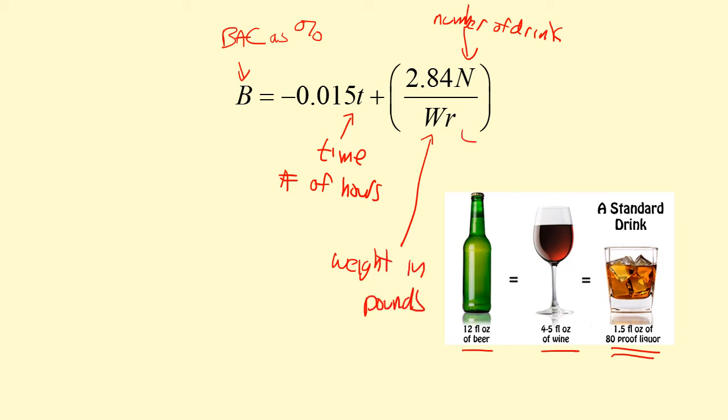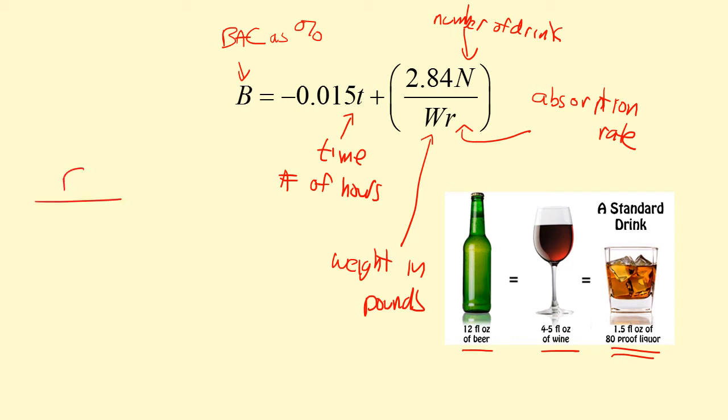And this R is something a little unexpected. This stands basically for the absorption rate of the alcohol. This varies from person to person, but the biggest thing that causes a variation in this absorption rate is your gender.